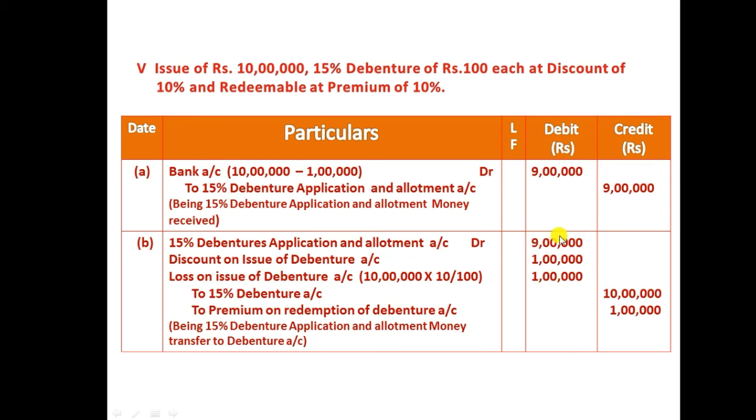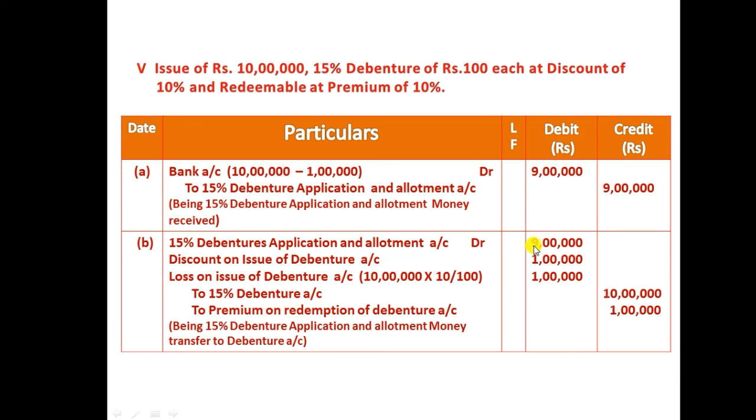First, for debiting the application and allotment, we need to debit 1 lakh. This discount is a loss for the business. And again we need to debit 1 lakh, because it's a loss on issue of debenture, since at the time of redemption the company redeems with a premium of 10%. So a 1 lakh rupees loss, and we need to credit to debenture holder account 10 lakh rupees.